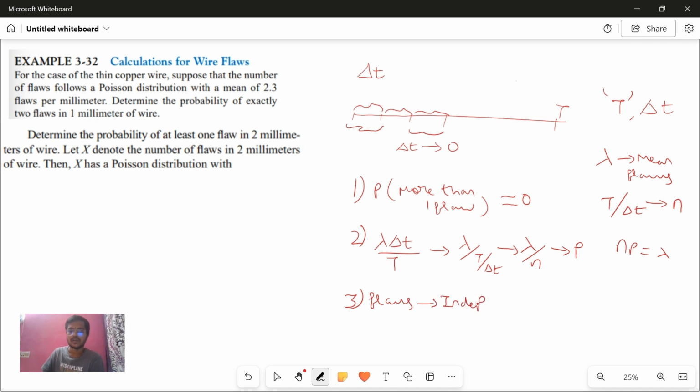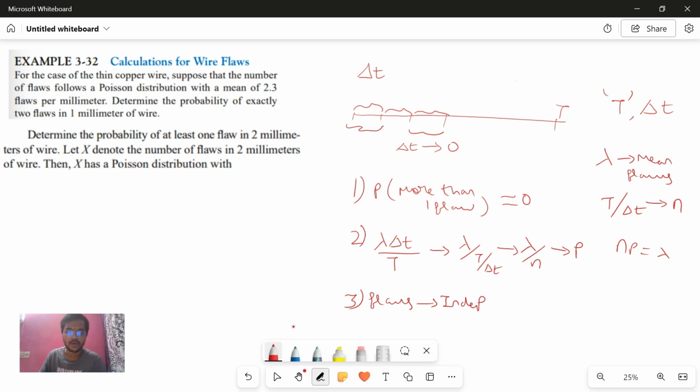Understood? If these three conditions are satisfied, then we call that a Poisson process. This is what I wanted to tell.